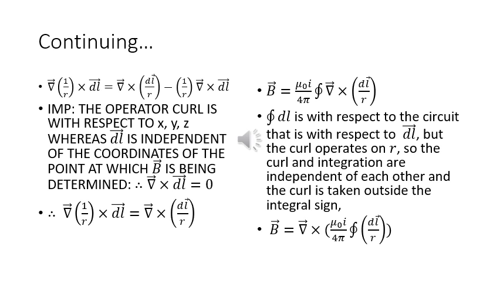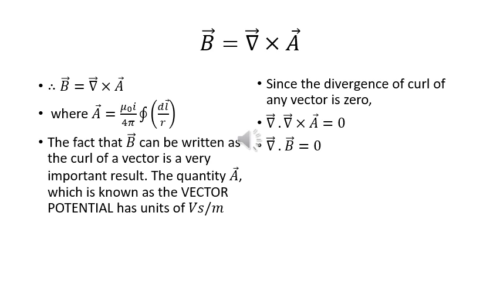So we consider the integral and the curl independent of each other, as a result of which we can take the curl outside the integral sign, giving us B is equal to curl of mu0 I upon 4 pi closed integral dl upon r. This is what gives us the relationship B is equal to curl A, where we have defined A to be equal to mu0 I upon 4 pi closed integral dl upon r. The fact that B can be written as a curl of a vector is a very important result.